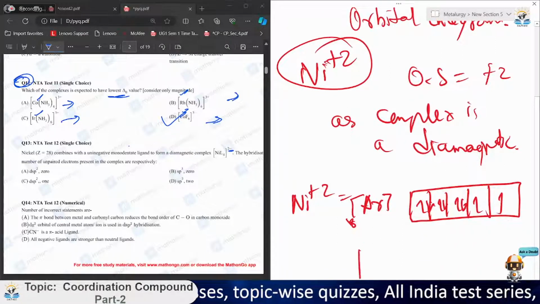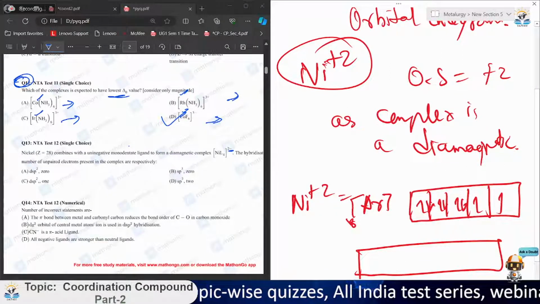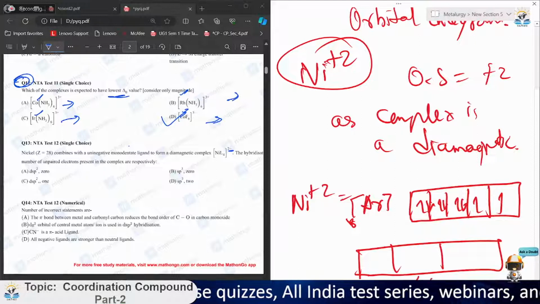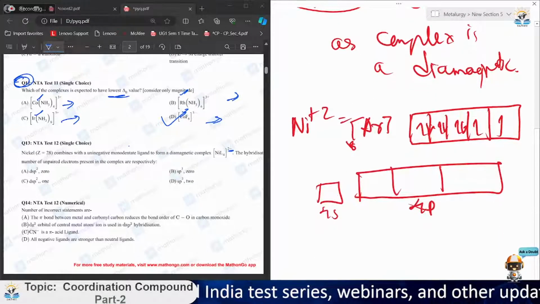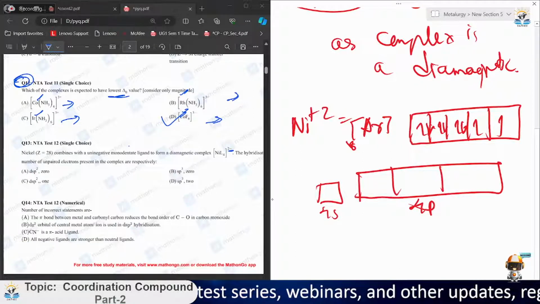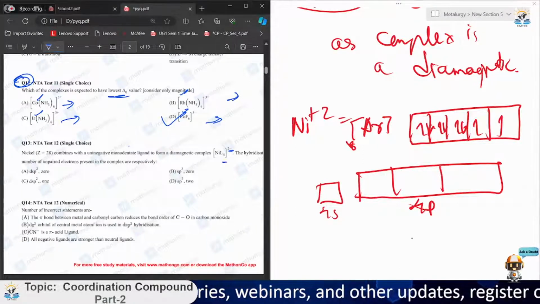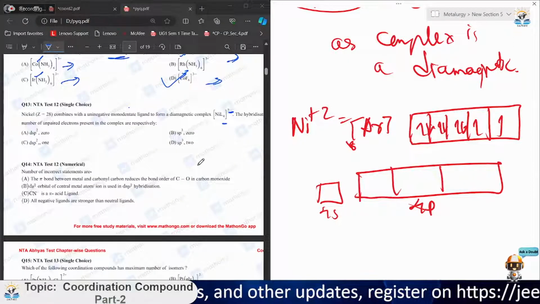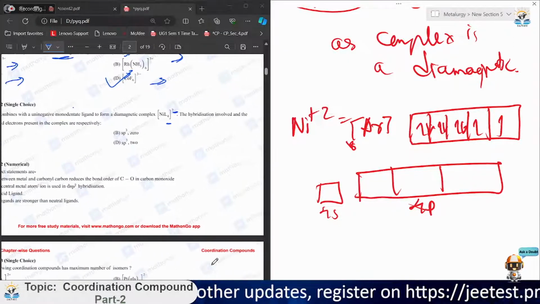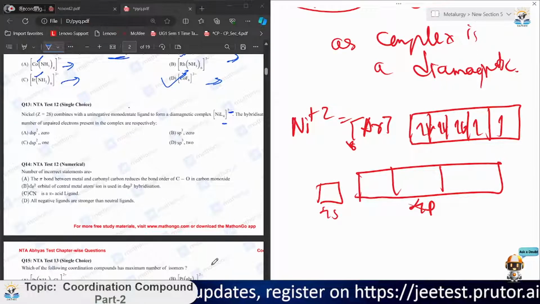Now we need to add 4 more orbitals: this is 1, 2, 3, this is 4p, and this is 4s, for the connection of this L. Now we will make the complex. The question asks for the hybridization involved and the number of unpaired electrons present in the complex.